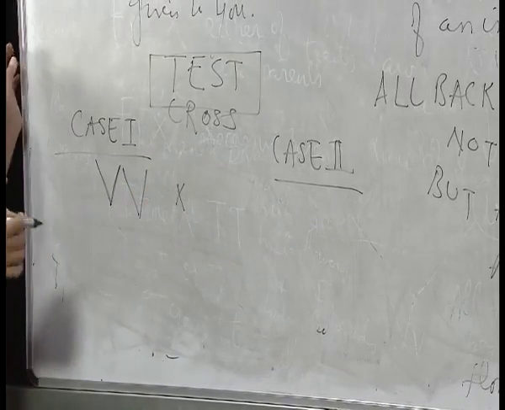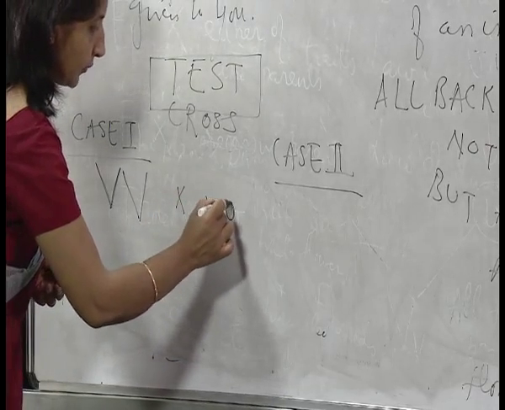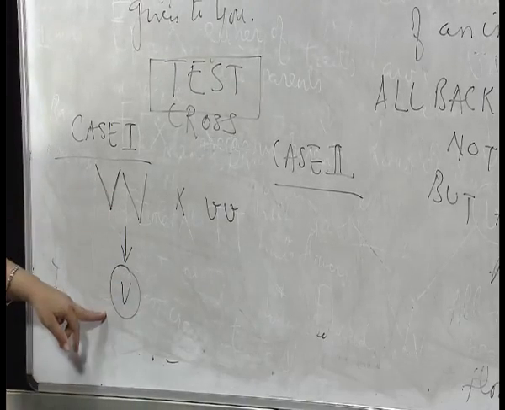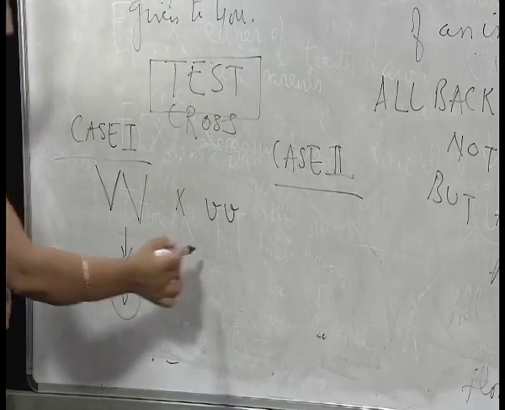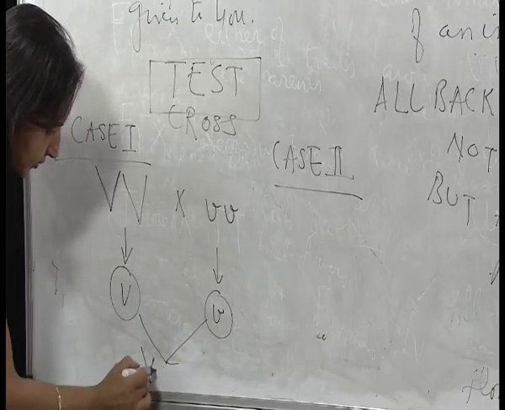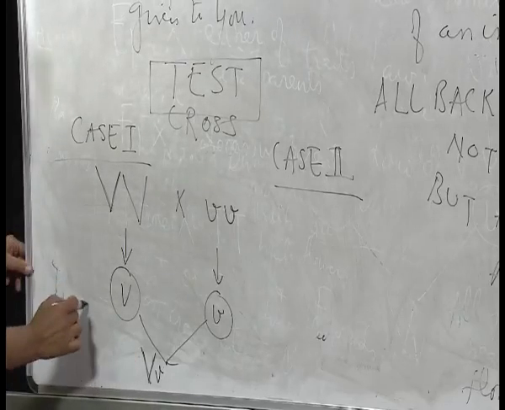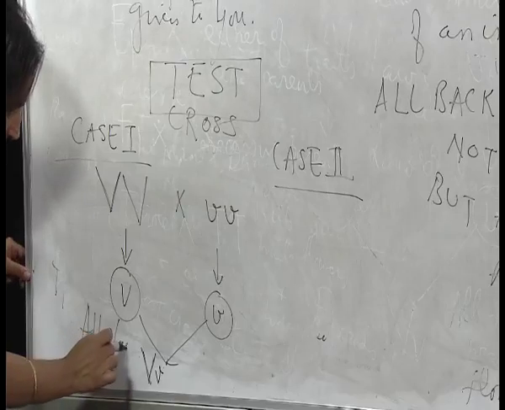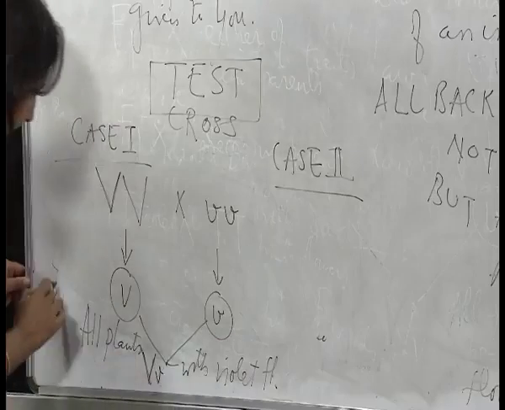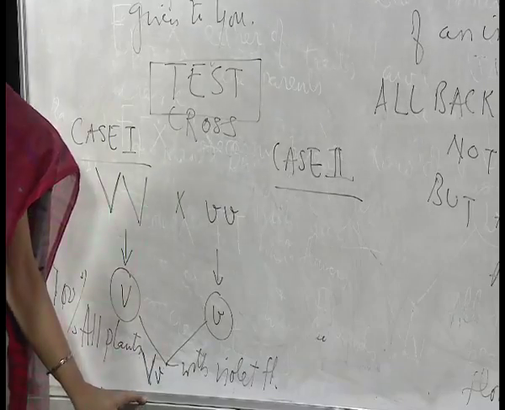Now it has to be subjected to test cross. Test cross means with recessive parent. Recessive parent means small v, small v. When we make the gametes, we have to reduce the number of chromosomes to half. So we'll make it half. Similarly here also, we'll make it half. As a result, in this case, we will get all violet flowers, all plants bearing violet flowers. That means 100% plants in this generation will have violet flowers.